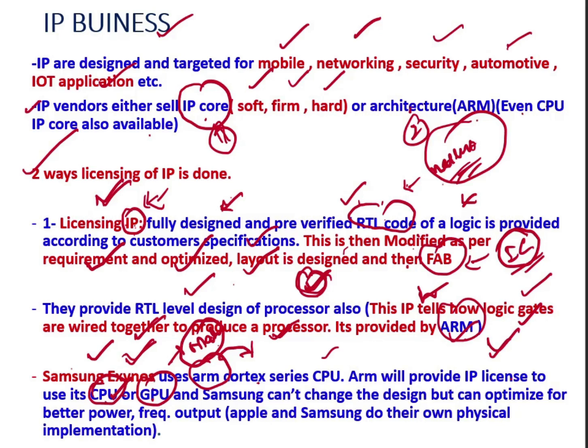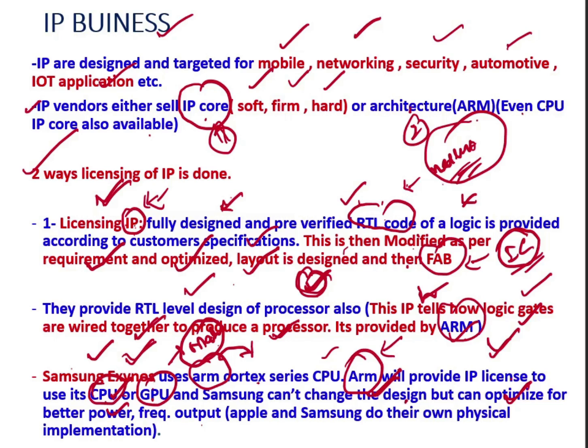Here Samsung cannot change the design, but they can optimize. They can modify a little bit for optimization, for better frequency and power output. They can optimize with little modification, but they cannot change the design part, which is what they got from ARM. That is written inside the license, that you cannot change the design.